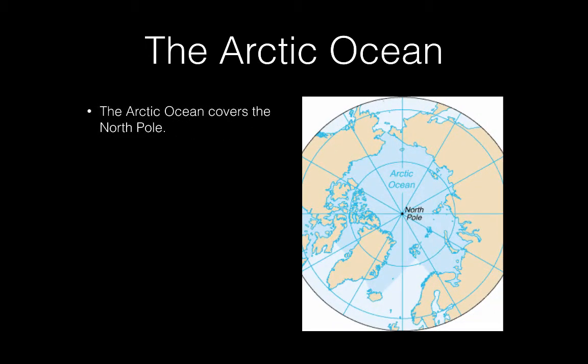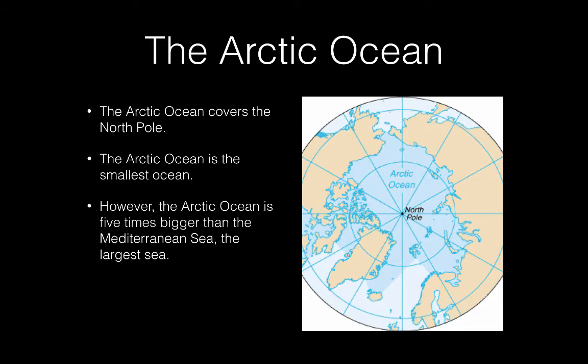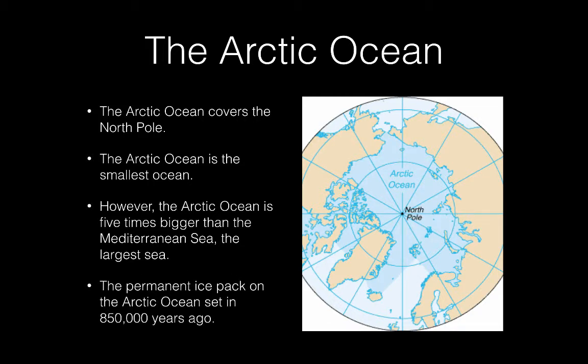The Arctic Ocean. The Arctic Ocean covers the North Pole. The Arctic Ocean is the smallest of the oceans. However, the Arctic Ocean is 5 times bigger than the Mediterranean Sea, which is the biggest sea. The permanent ice pack on the Arctic Ocean set in 850,000 years ago. Before that, it was liquid water and could be sailed through. Some people believe that it will return to that state because of global warming.